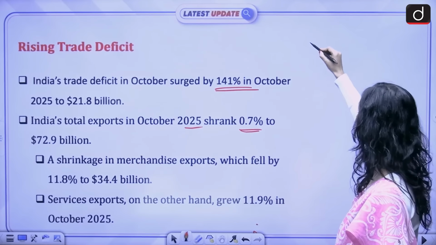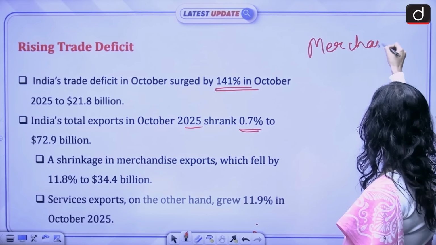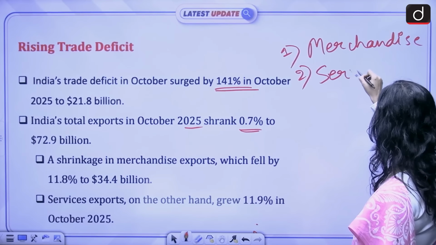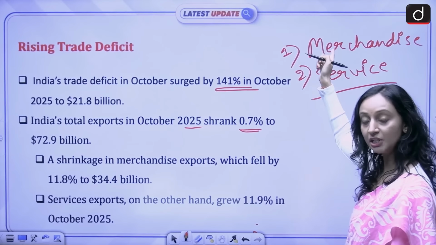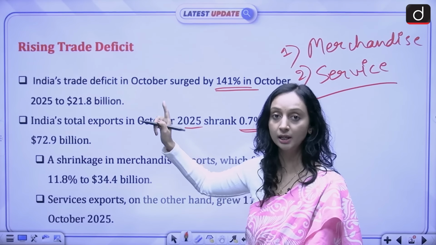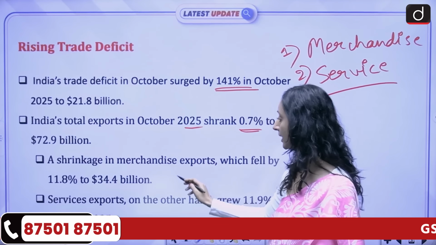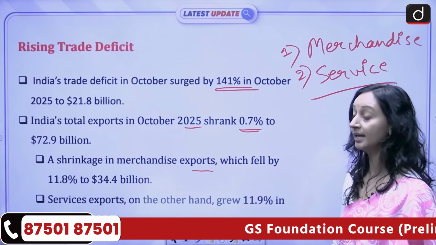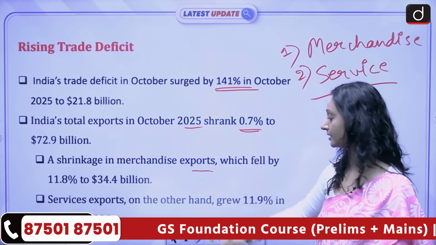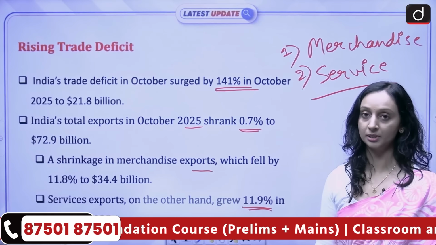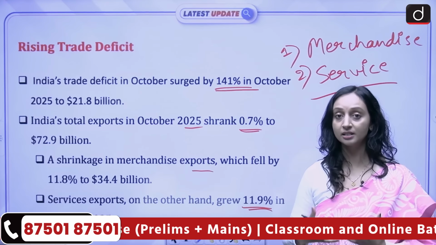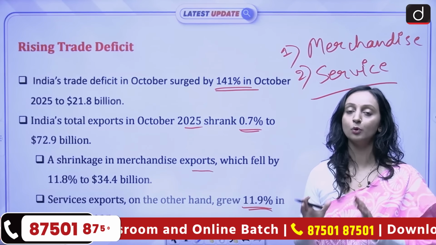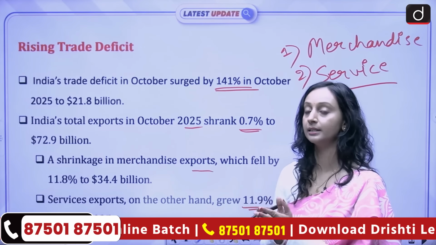Please note that there are two types of exports: the merchandise export and the service export. Our merchandise export saw a decline, while service export, on the other hand, increased. Merchandise exports fell by 11.8% to $34.4 billion, and service exports increased by 11.9%. So service export provided us some resilience in the export category, but overall the exports fell and the imports increased. That is why right now India is in a trade deficit.